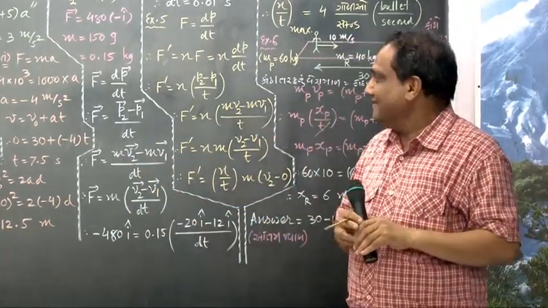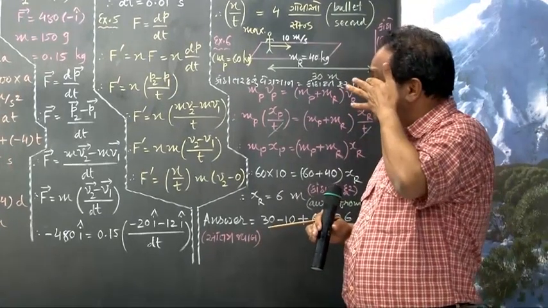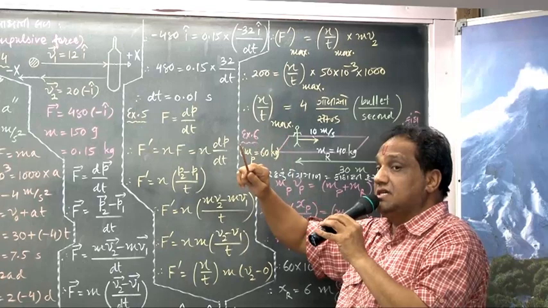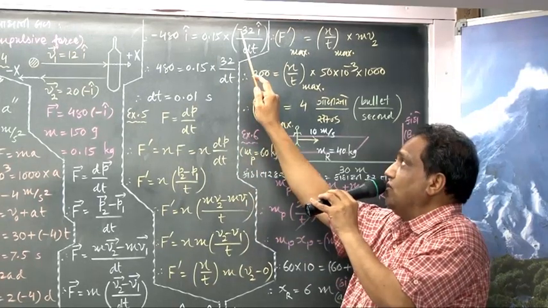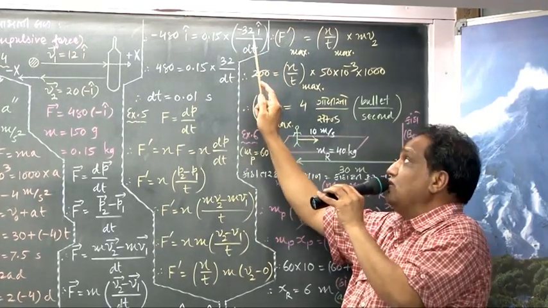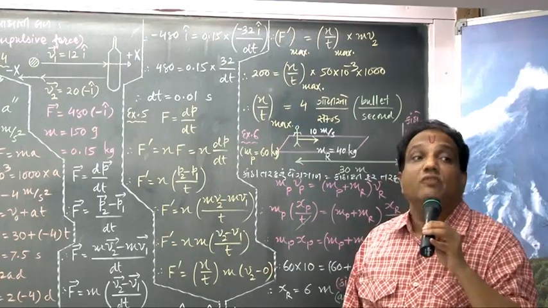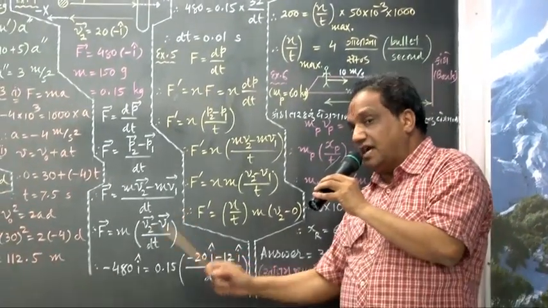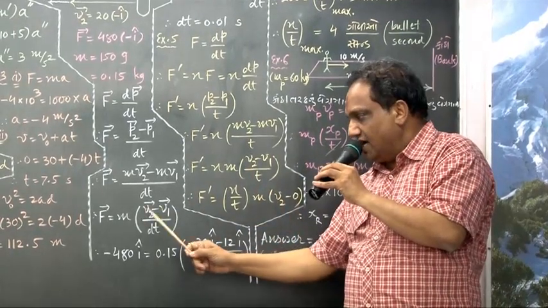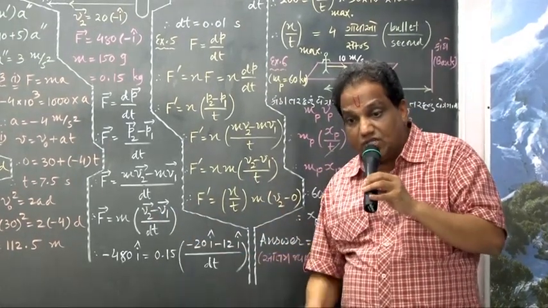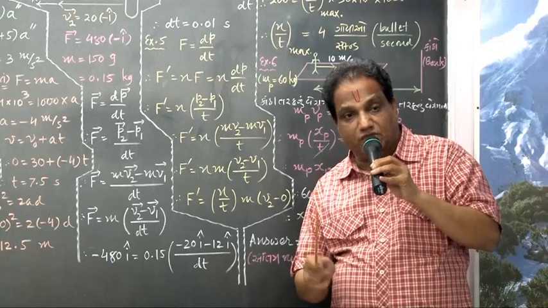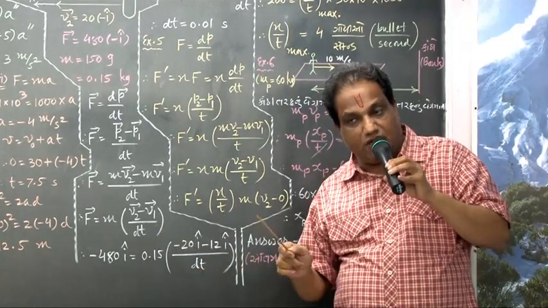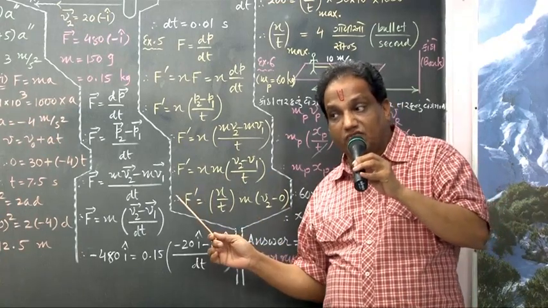Then next. Minus 32. Magnitude-wise you can have a plus sign here, but the value is 32. But if somebody doesn't write the vector sign, then what will he write by mistake? 20 minus 12, that is 8. So his answer will be 101% wrong. Okay? So you have to solve this sum vectorially. You cannot put it in scalar form. Got it?